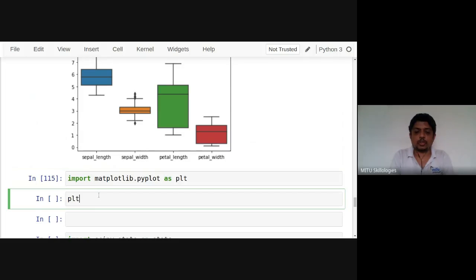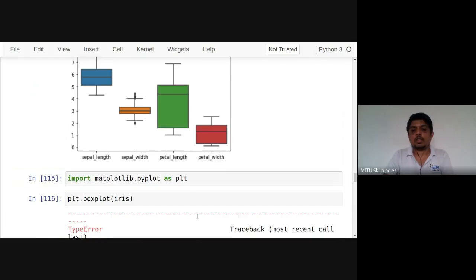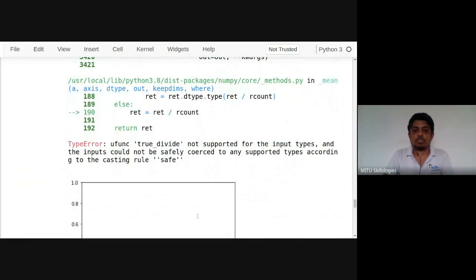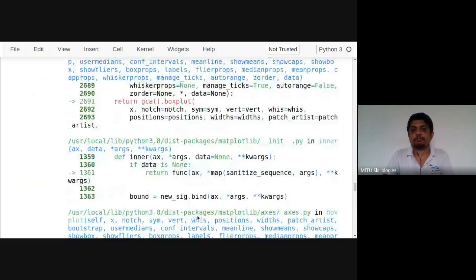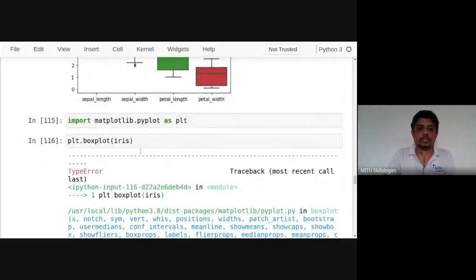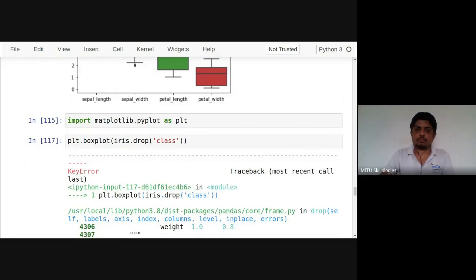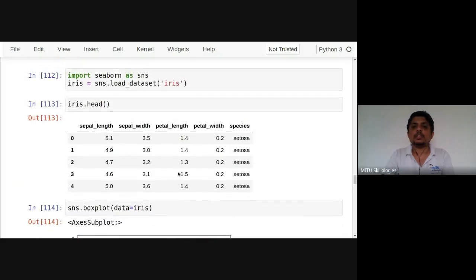This is plt.boxplot. Okay, one extra parameter is there. Wait a minute. Its parameter should be different. So IRIS doesn't contain that. Parameters are different there, I think.